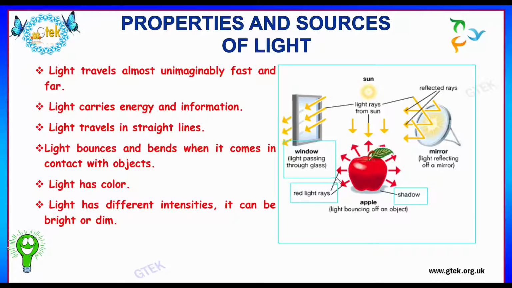And this is the window where the light passes through the glass, and the source is the sun, from where the light rays come from, and this is getting to be reflected over here. So you can see the reflected rays of the sun from the mirror, which is getting to be reflected back to the window. So this is how the reflection of images will be.